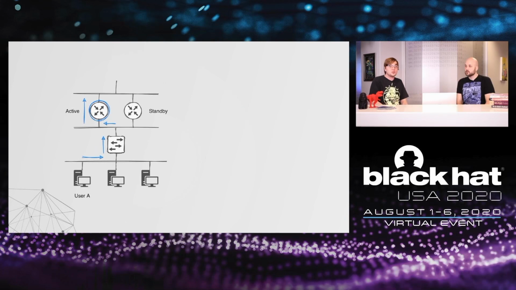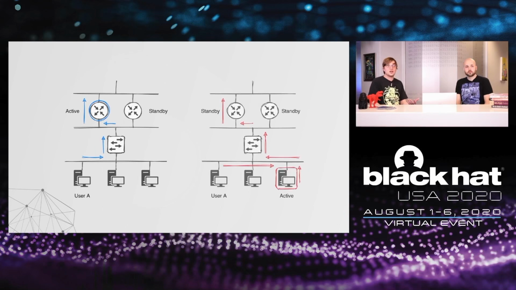In terms of FHRPs, what could happen over here? Again, we said there's a logical grouping with a priority, and the higher priority becomes the active device in this logical group. So from an attacker's perspective, we can just assign a higher priority to ourselves, and then the user's traffic will be directed towards us, and then we would just forward that traffic onto the legitimate default gateway.